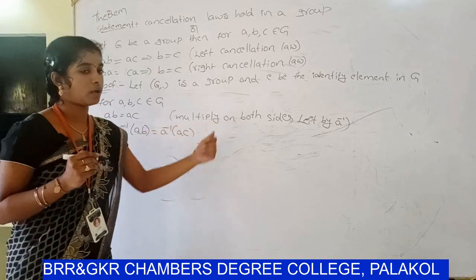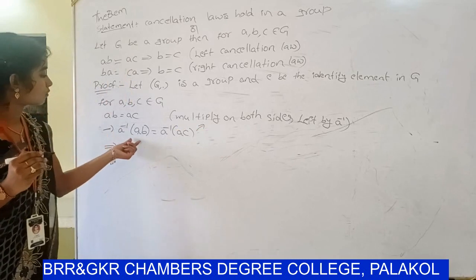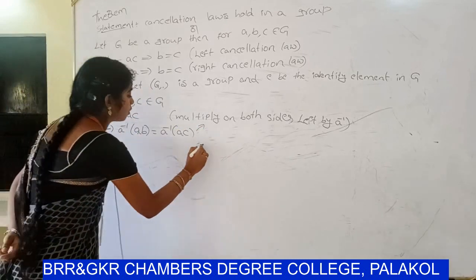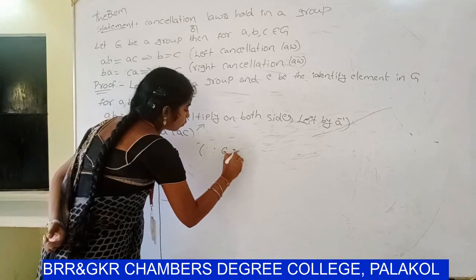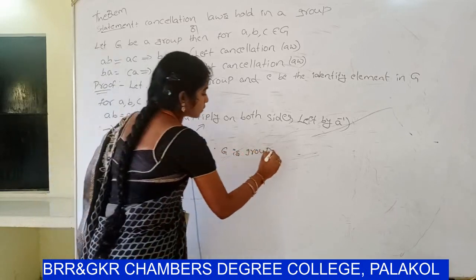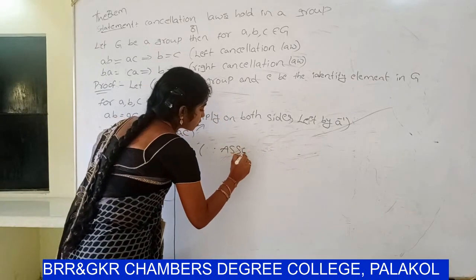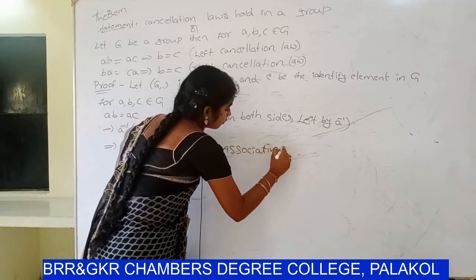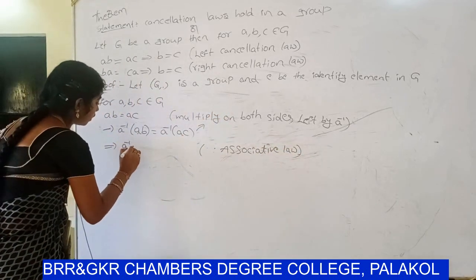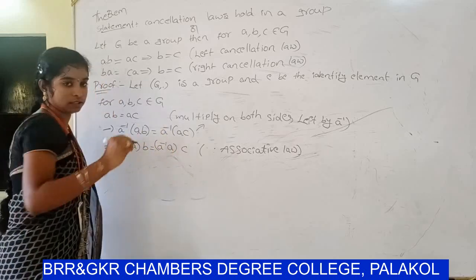Multiplying both sides left by a inverse. Since Z is a group, the associative law is satisfied. So (a inverse a) b = (a inverse a) c.